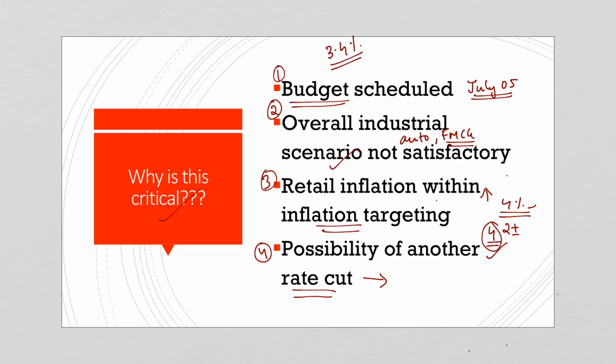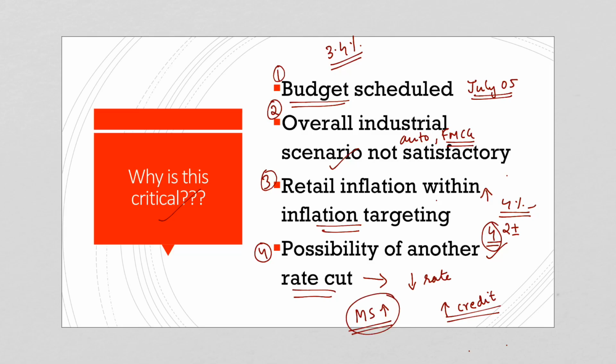Now, what is the rate cut based on? How does the Monetary Policy Committee decide on its rate cut? So, generally, when there is a reduction in interest rates or a rate cut, it essentially means that it creates more credit in the economy, or it increases the credit supply in the economy. So, by reducing the interest rates, RBI and the Monetary Policy Committee are trying to adopt an expansionary measure, that is, to increase the money supply in the economy.